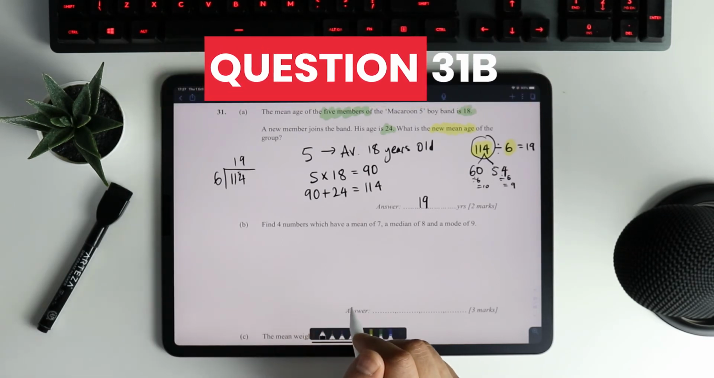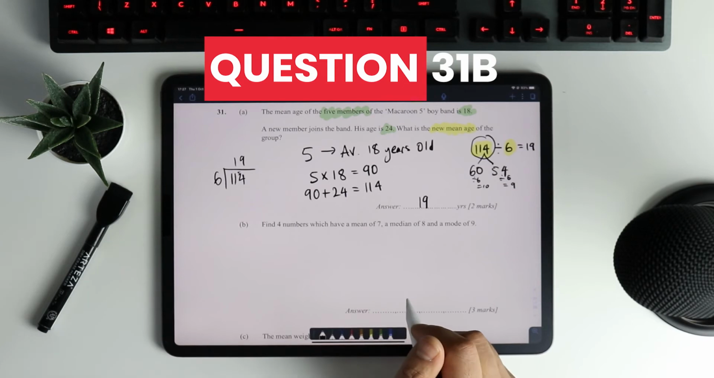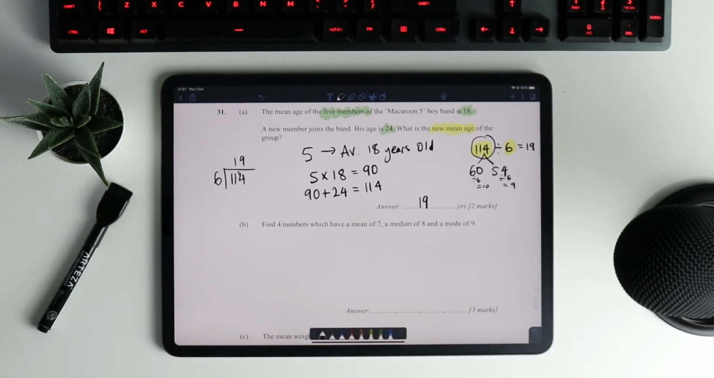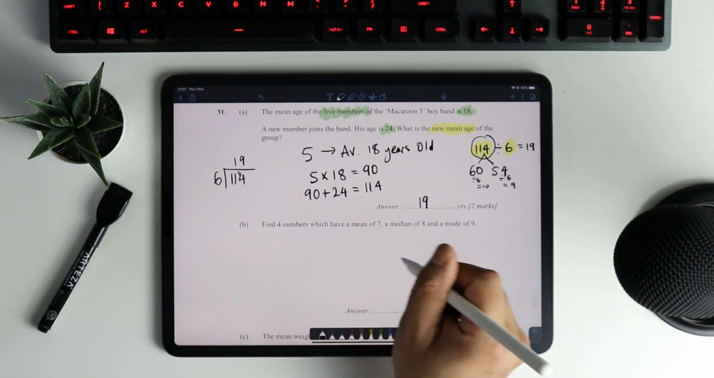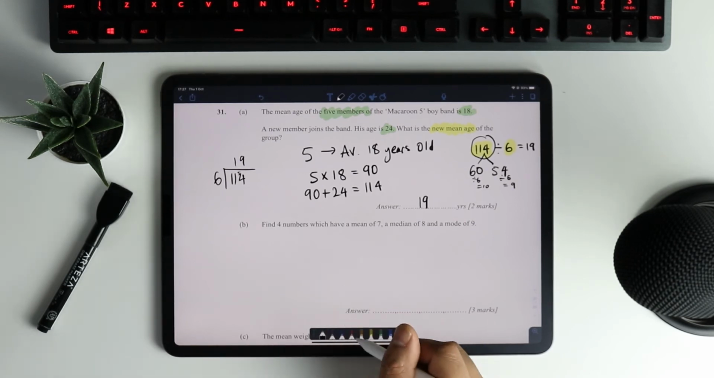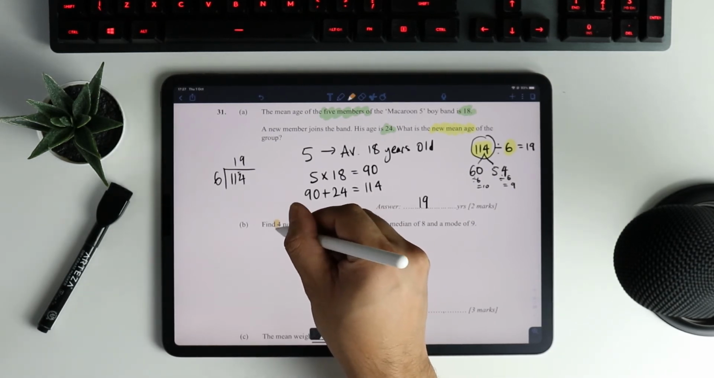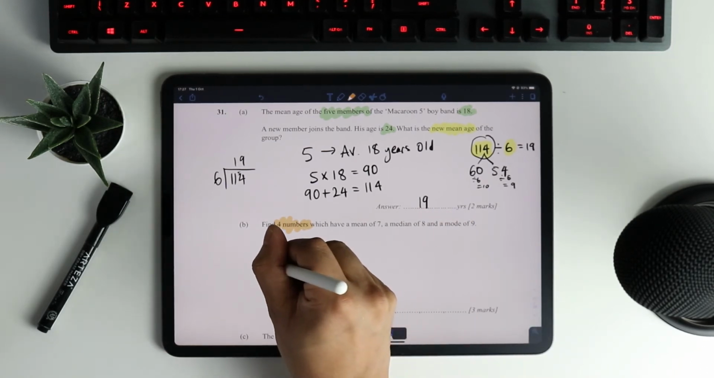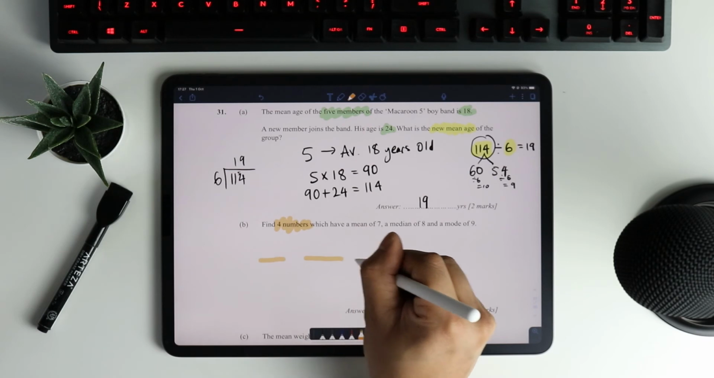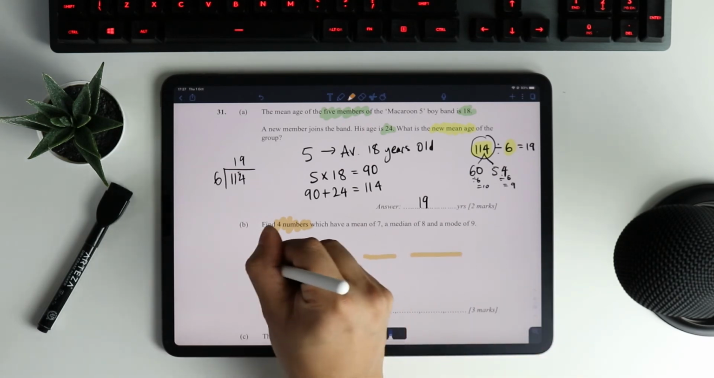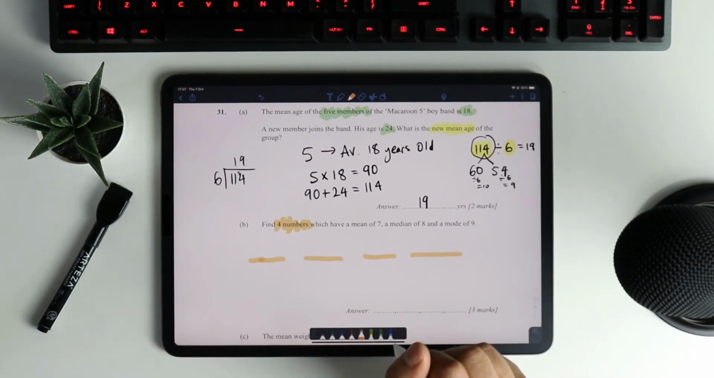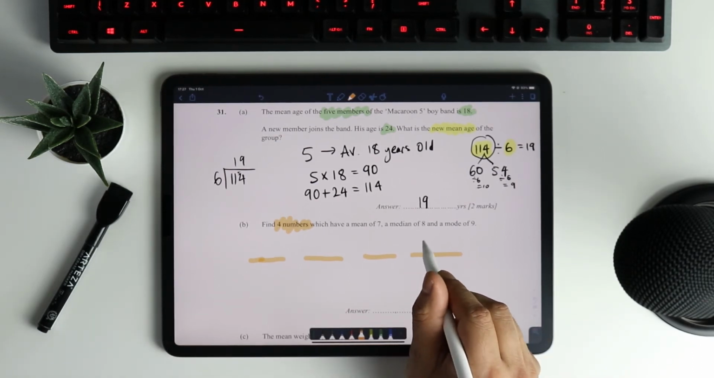Find 4 numbers which have a mean of 7, a median of 8, and a mode of 9. It's a tricky question, right? So how would I go about solving a question like this? Well, first thing is they're asking you to think of 4 numbers. So what I might do is draw 4 lines for my 4 numbers and then start to play around with that. I know the median has to be 8.